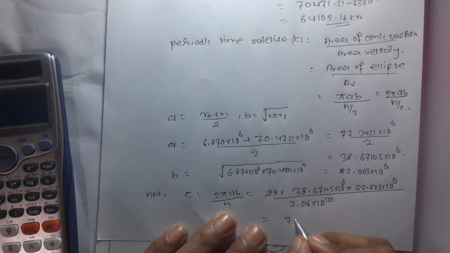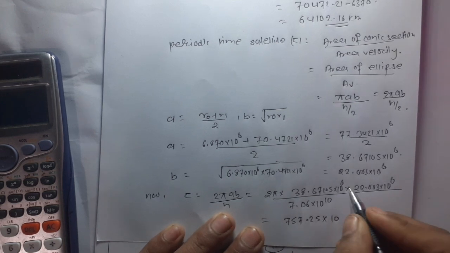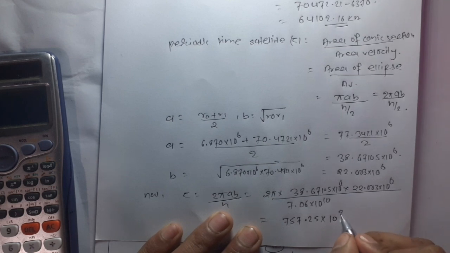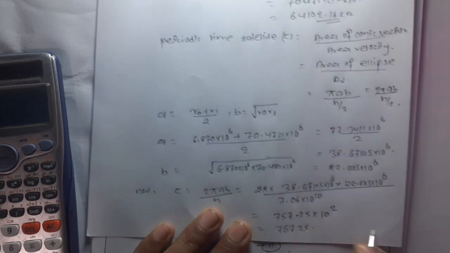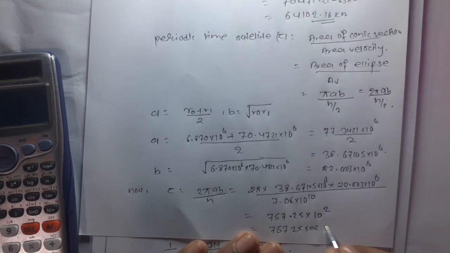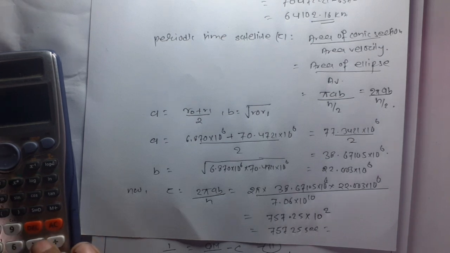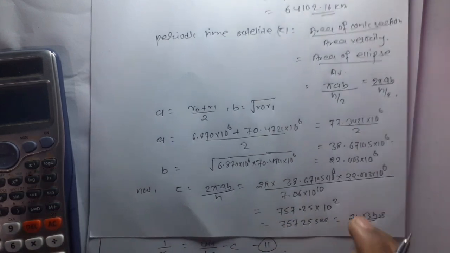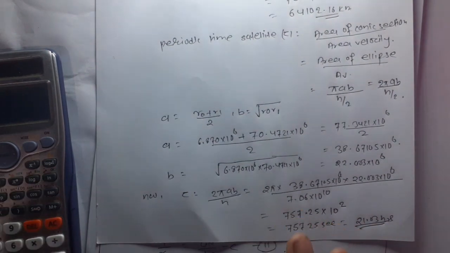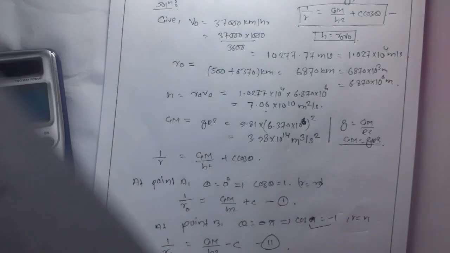So this is 757.25 into 10 to the power, this is 12 minus 10, so 2. So this is 75725 seconds. So converting into hours, 75725 divided by 3600. So this is 21.03 hours. So this is the required periodic time. So that's how we calculated the maximum altitude reached by the satellite and the periodic time of the satellite. In this question